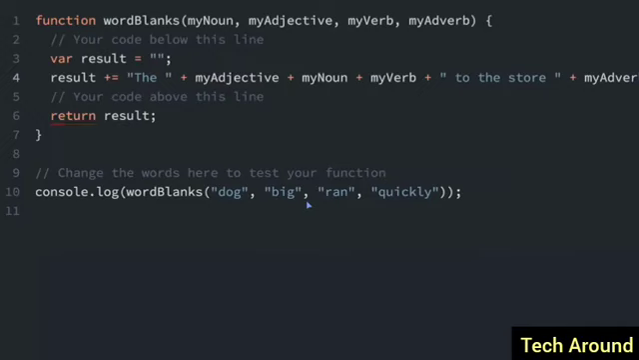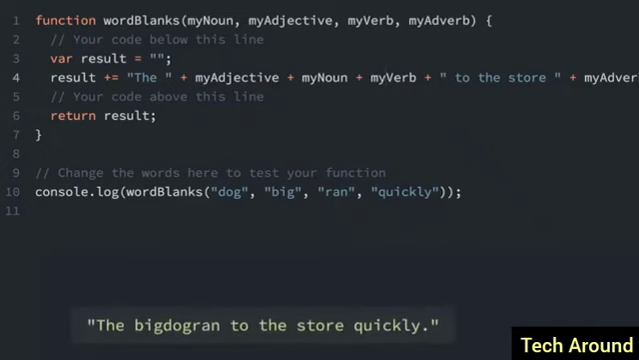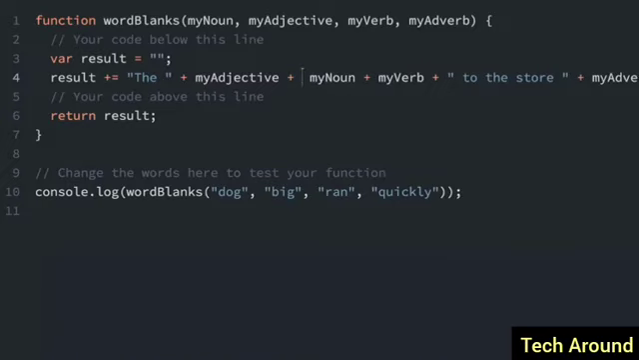So now we have to add a period. And there's one more thing we have to add, or a few more things. So right now, it's myAdjective, myNoun, myVerb, and there's no spaces in between those. So if I run that, you can see what that's going to look like in the console. It just said "bigdogran" with no spaces. So we're going to have to add some spaces in here also. Let's do that. And now it's going to take in the noun, adjective, verb, and adverb and then put it into that sentence.